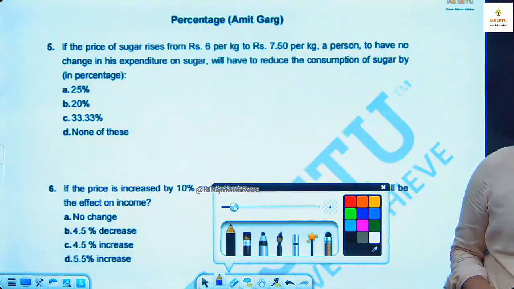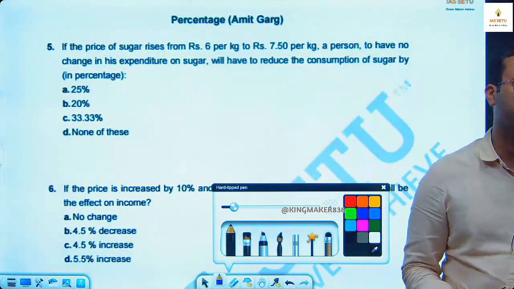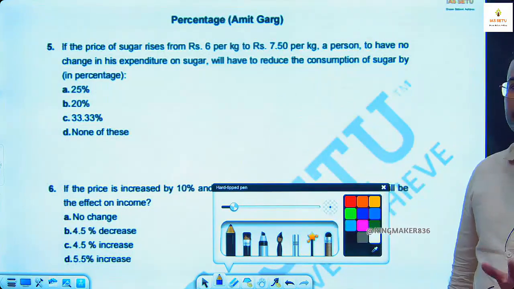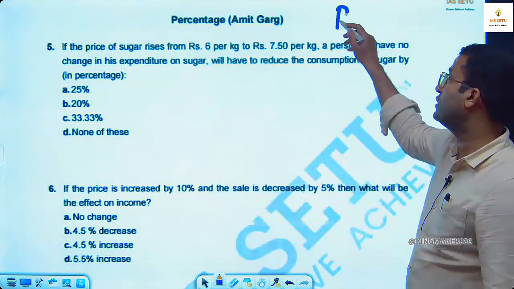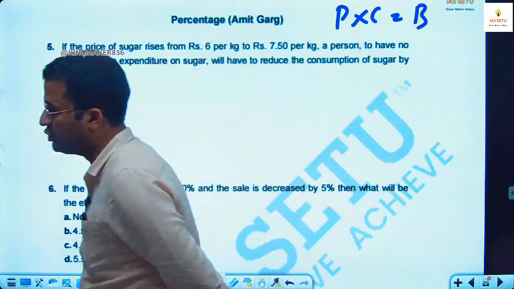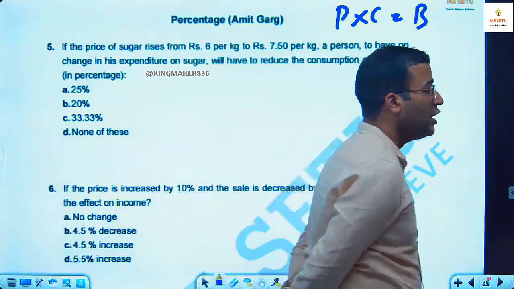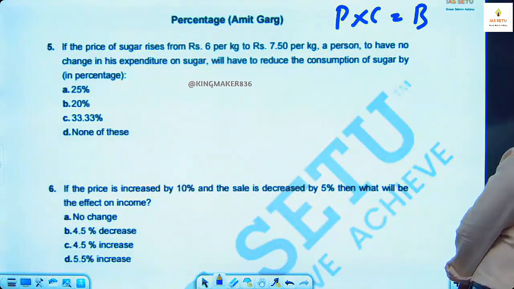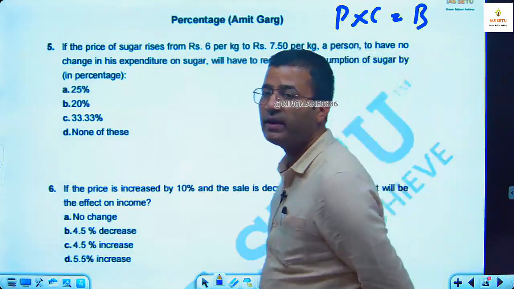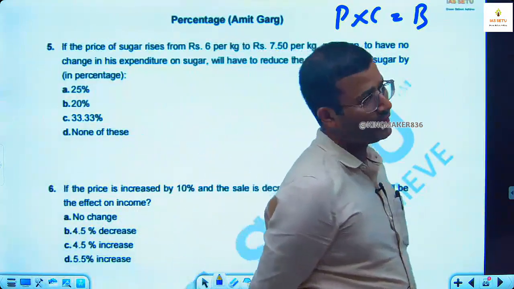There are direct questions where directly percentage is given, like here percentage increase in the sugar price, but it is an indirect question. In our type 1 we have studied price into consumption is equal to budget. If price increases by 100%, consumption reduces by 50%. 100% increase is compensated by 50% decrease, 50% increase compensated by 33.33% decrease, 33.33% increase compensated by 25% decrease, 25% increase compensated by 20% decrease.